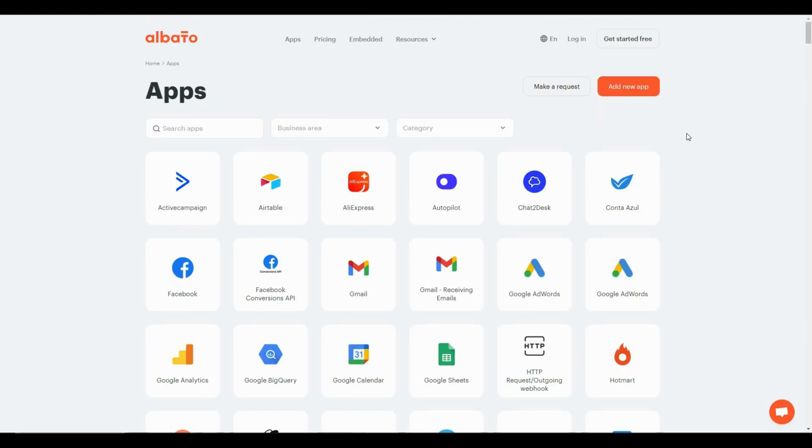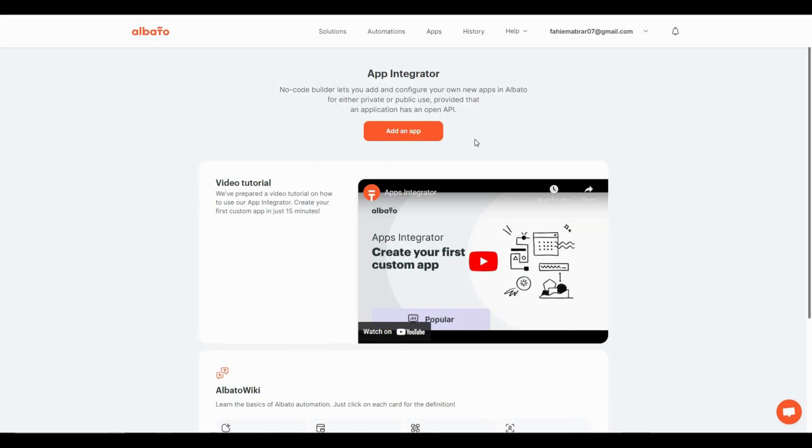Other than the apps that are available on this list, you can also add your own app. For example, you are a SaaS developer and you have your own application or software, and you want that app to have integration with Albato. In that case, you can add your own app. For that, click on this add new app, and then you will get redirected to this page, and from here you have to click on add an app, and all you need is an open API for your app. You can then add integration with Albato for your own app. You can also watch this video for a further tutorial.